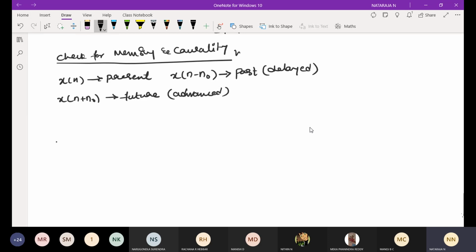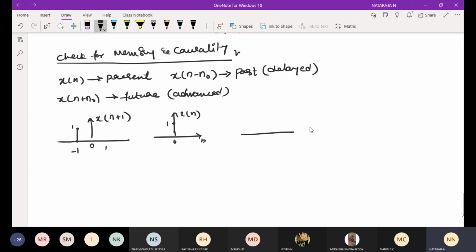Initially I will take x of n plus 1. It means that the amplitude of 1 will be at -1, and at 0 and 1 there will be no input and no data. For example, this is my x of n, and at 0 I have a pulse of 1. What type of signal is it? It's an advanced signal. There is a future in this signal. A future pulse is present in this signal.